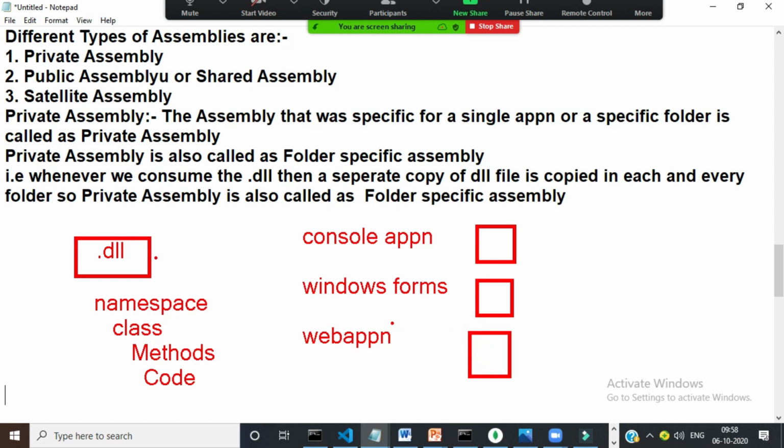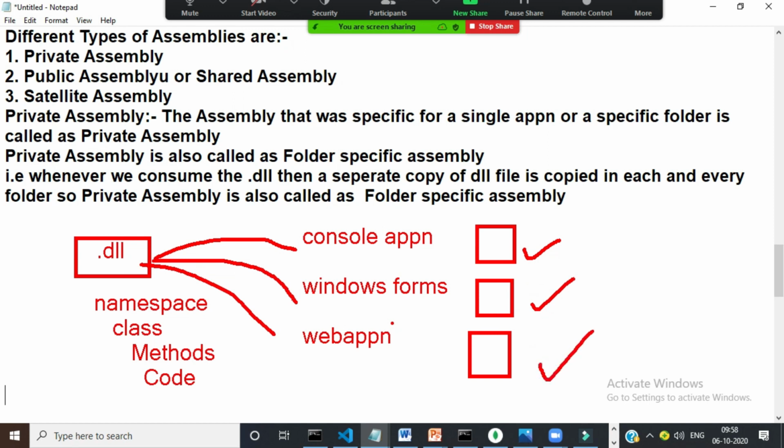So whenever you consume the DLL file, especially as a private assembly, a separate copy of the DLL file is copied into each and every particular folder. The size of the file may be some KBs, and that file is copied multiple times.